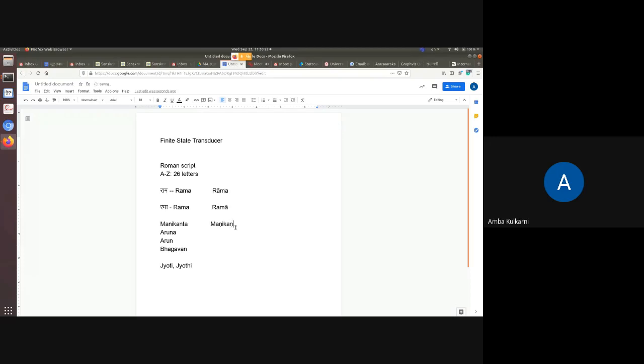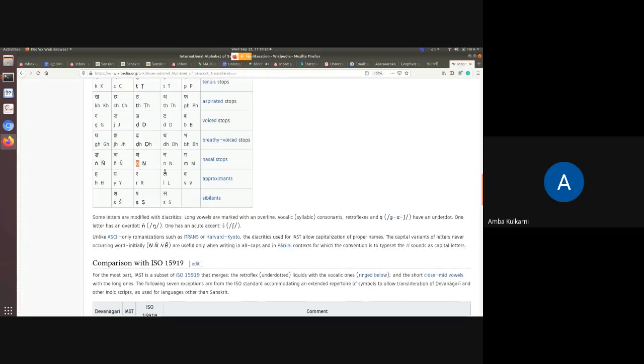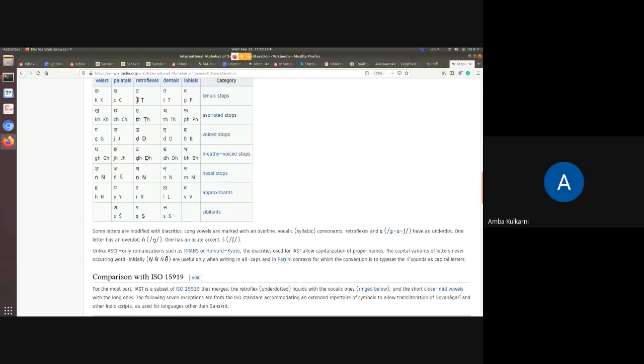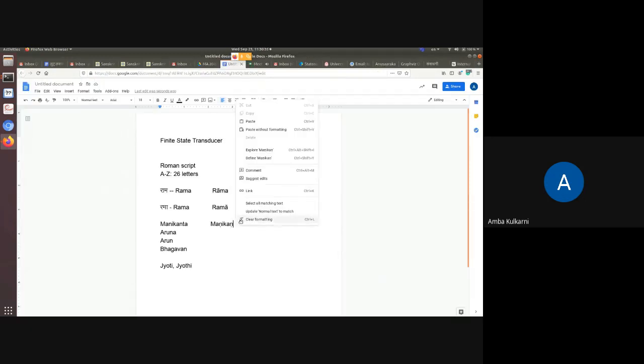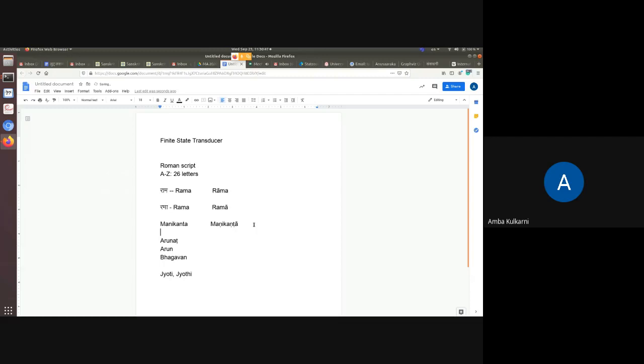Again kanta, na, and now T and a dot below it, T. So this T. And A. So Manikanta will be written like this. Okay. Similarly, you can try your names.